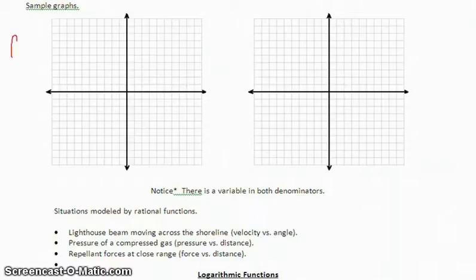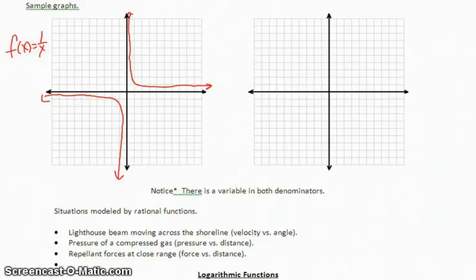So I'm going to first do our parent function, f of x equals 1 divided by x. And that graph has a shape like this. We've got two portions of that graph and it never goes to 0 because division by 0 is an undefined operation and we're not going to have a point there.